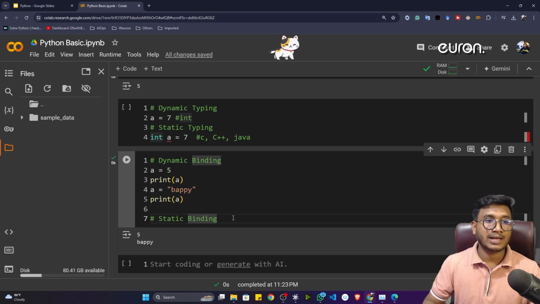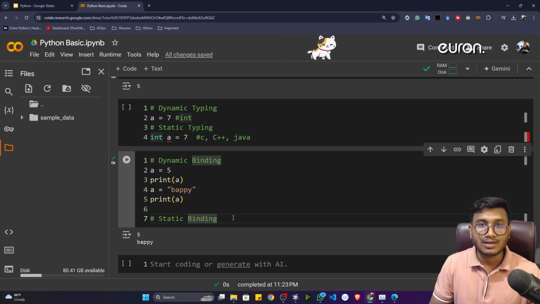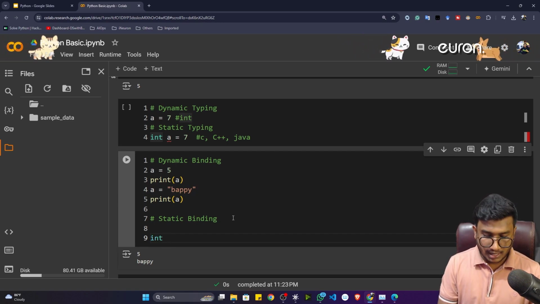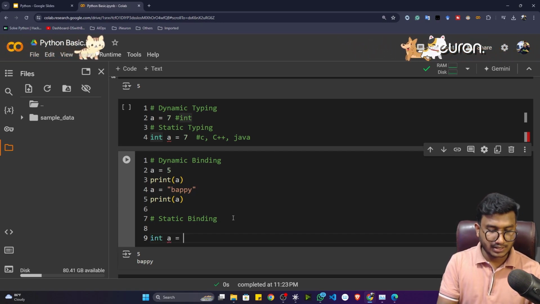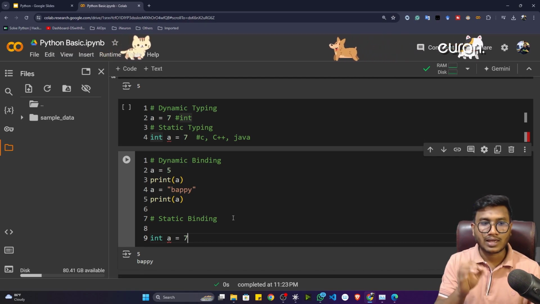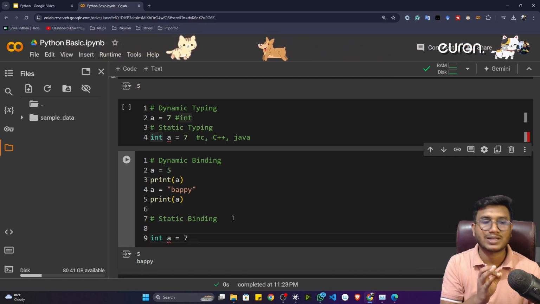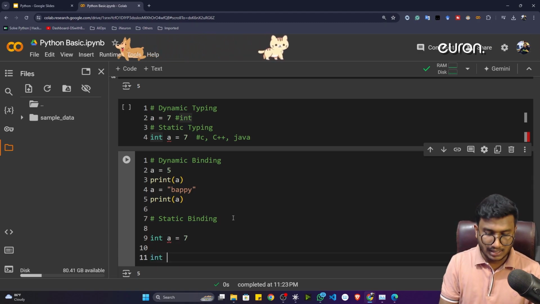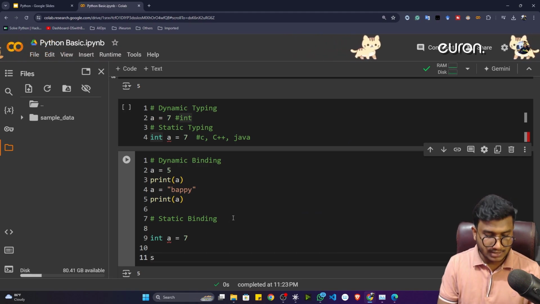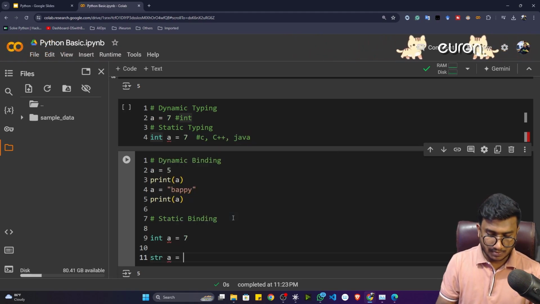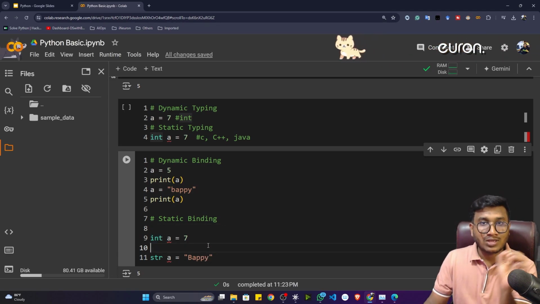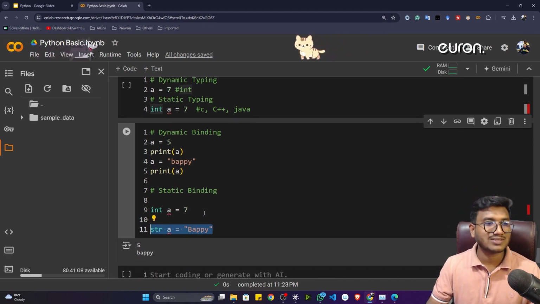But in other programming languages, let's say C++, C or Java, it's not possible. Whenever you define a variable, let's say int a is equal to 7, you can't ever change this data type. You can't write int a is equal to 7 and then define a string, str a is equal to Bappy. It won't allow you to assign that variable. This is called static binding.